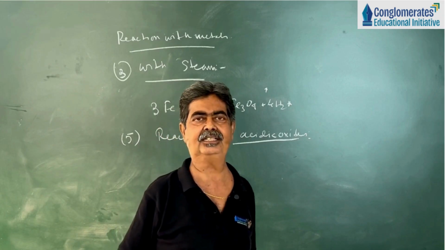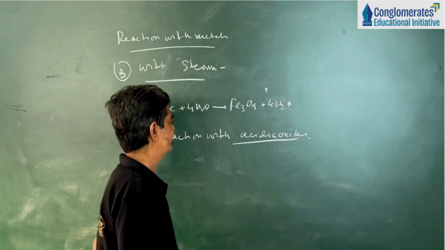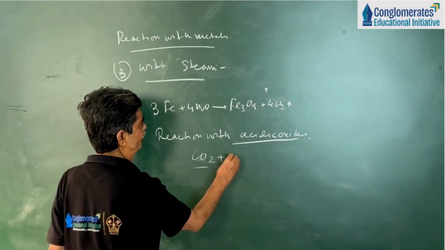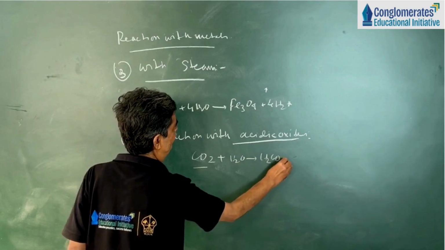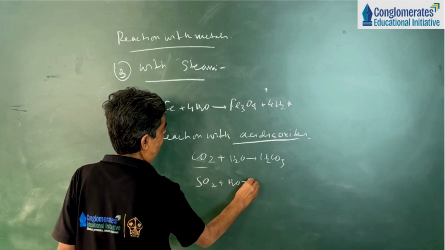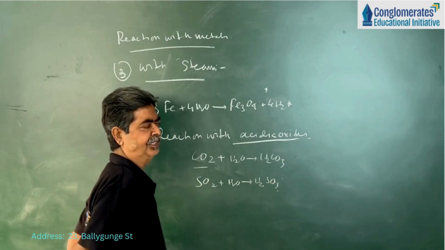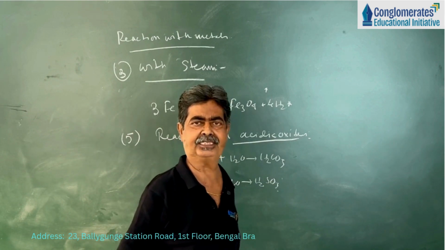Now, these acidic oxides react with water to form the respective acids. Carbon dioxide, an acidic non-metal oxide, reacts with water to form carbonic acid. Sulfur dioxide plus water forms sulfurous acid. Similarly, sulfur trioxide reacts with water to form sulfuric acid.